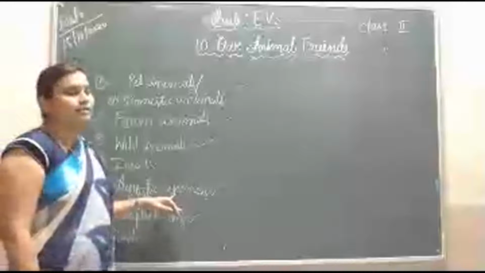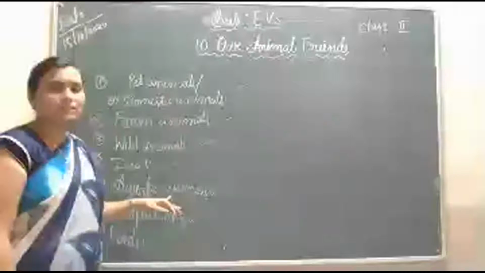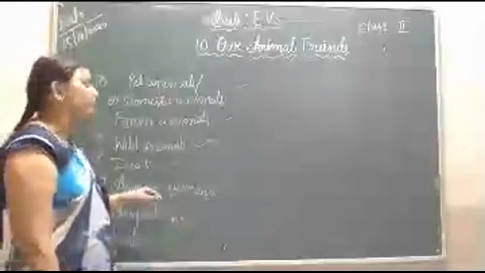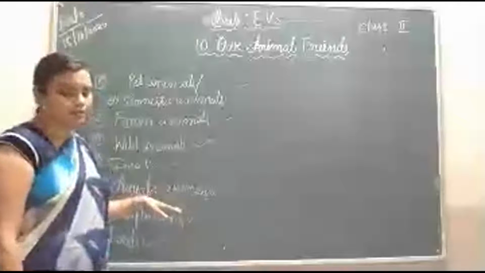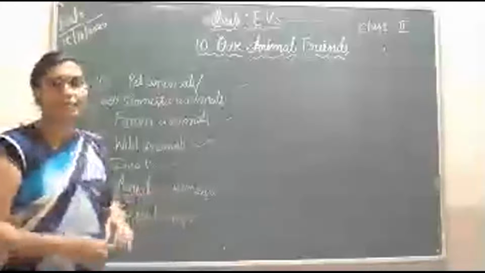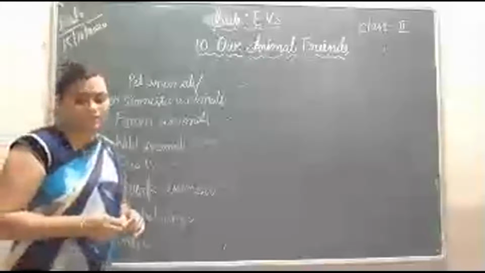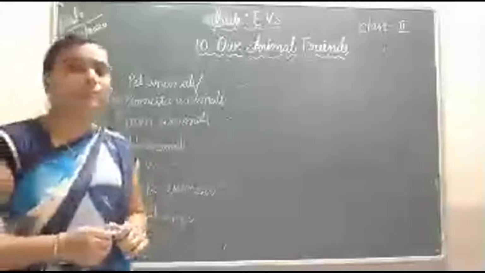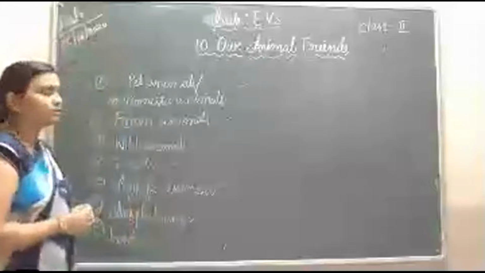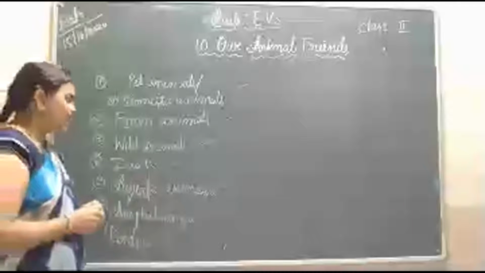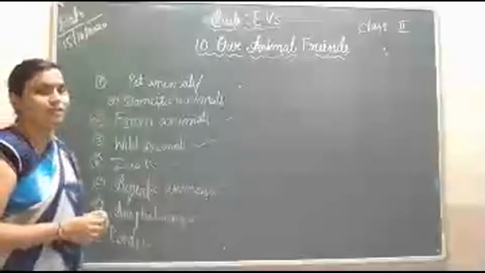Aquatic animals. Aquatic animals means what? Those animals live in water. They are called aquatic animals. Examples of aquatic animals are fish, dolphin, starfish, octopus, and seahorse. Then amphibians.